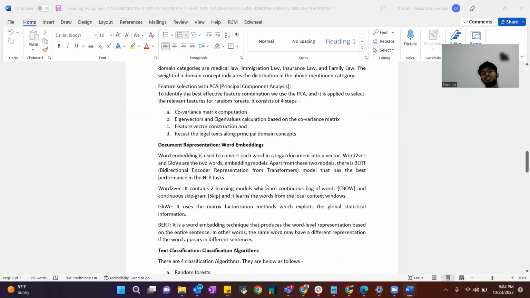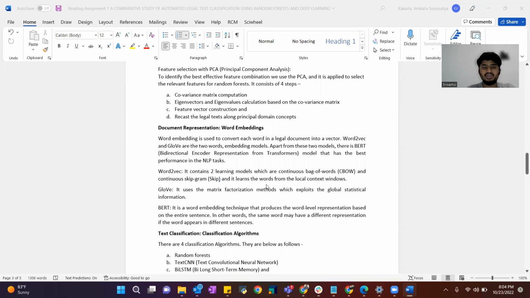Document representation with word embeddings. Word embedding is used to convert each word in a legal document into a vector. Word2Vec and GloVe are the 2 word embedding models. Apart from these 2 models, there is the BERT model, Bidirectional Encoder Representations from Transformers, that has the best performance in NLP tasks.